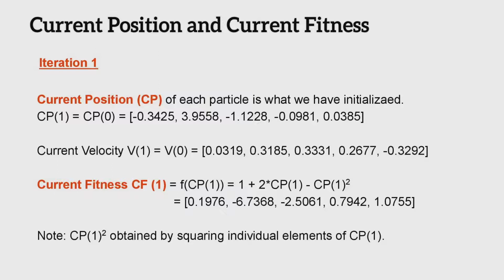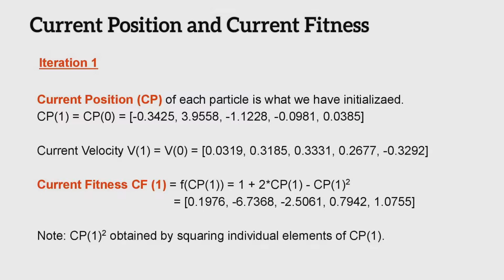For iteration 1, the current position of particles will be the one that we have initialized. For current fitness, we'll calculate the value of the function at Cp1, which will give us the current fitness of particles in this iteration. Cp1 square is obtained by squaring individual elements of Cp1. So far, we have calculated current position and current velocity for the first iteration, which are the same as Cp0 and V0, and also we have found the current fitness for our particles.